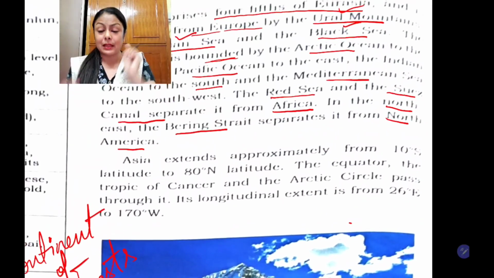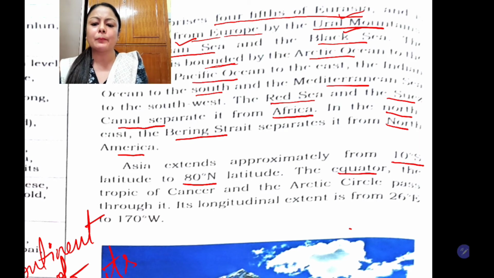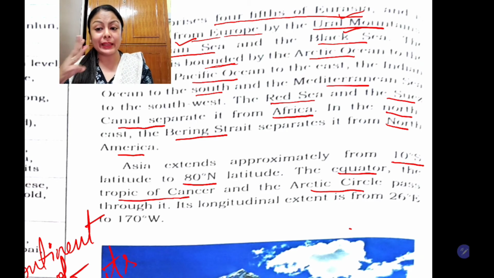Now we will see its latitudinal and longitudinal extent. Asia extends from 10 degrees south to 80 degrees north latitude. So see the extent: 10 plus 80, 90 degrees of latitude. It extends over 90 degrees of latitude, and the equator, the Tropic of Cancer and the Arctic Circle pass through it. All these three lines of latitude pass over the continent of Asia.